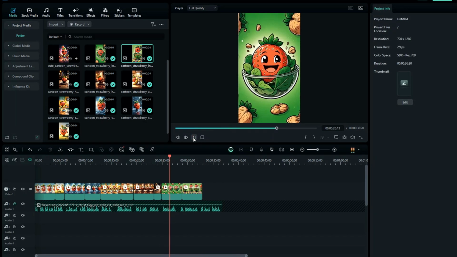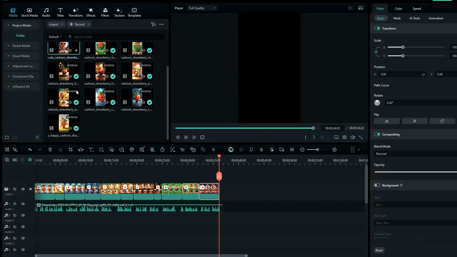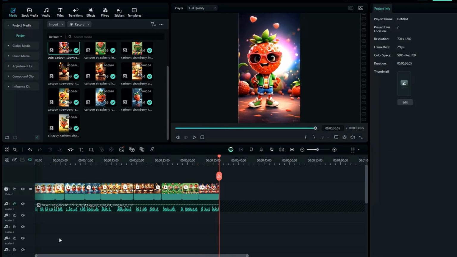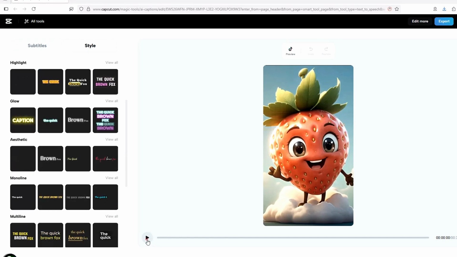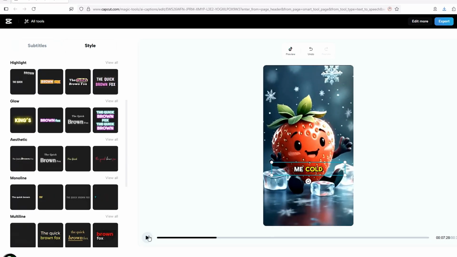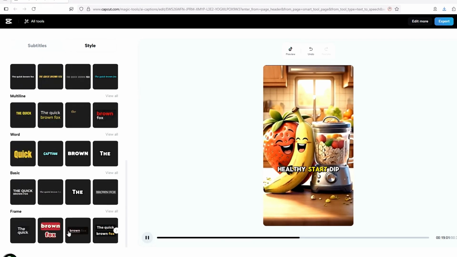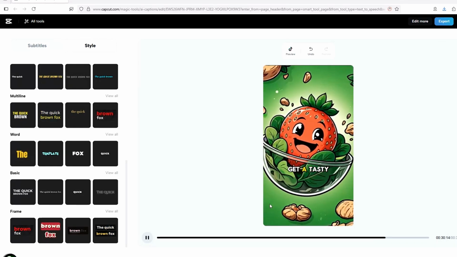And that's it. There's no need to add anything else into this video. It's already so bright and colorful that we don't need to add any extra effects or transitions because, as you know, less is more. So I'll simply export it. If you're using CapCut, you can add auto-generated captions directly there. I'm not using it, so I'll add subtitles separately using the online CapCut and then export the video. So my video is ready. Let's come and see the final result.